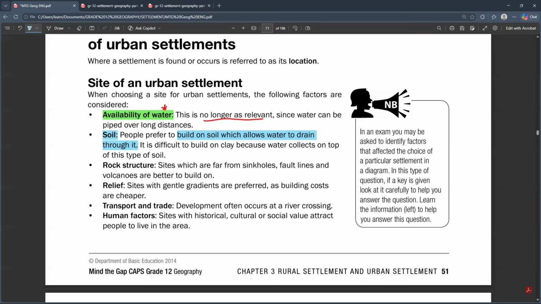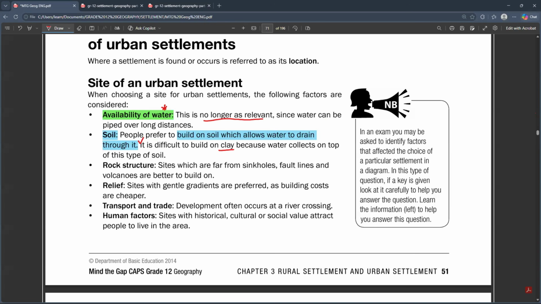So one of the factors to consider, and this one is very important, is this type of soil, because it is very difficult to build on clay. Clay does not allow water to pass through. Clay just lets water stay on top of it. That is why clay is always muddy. I'm sure you guys know clay, the type of soil that does not absorb water easily. Even plants cannot grow on clay.